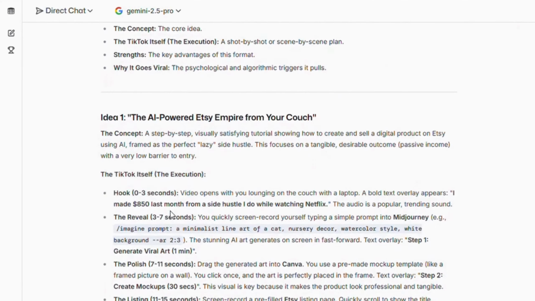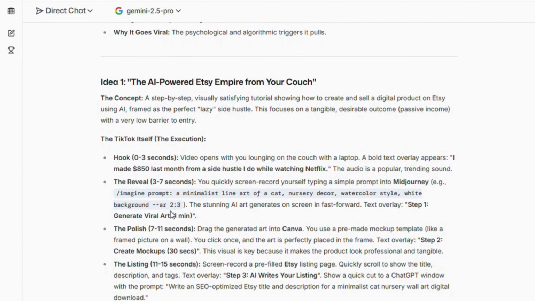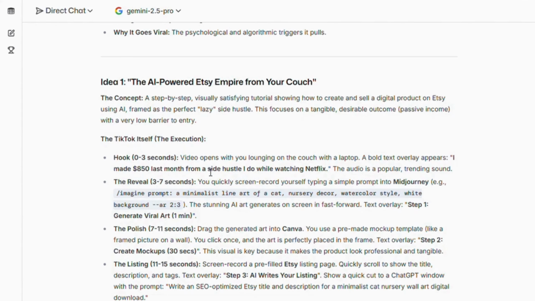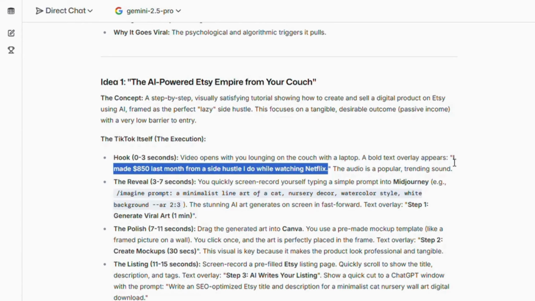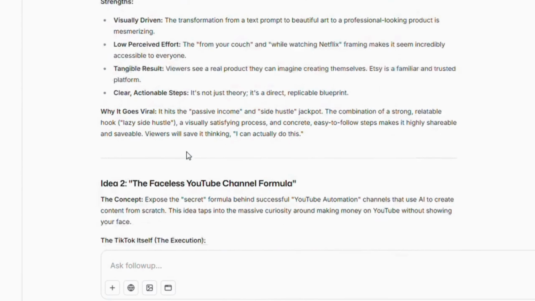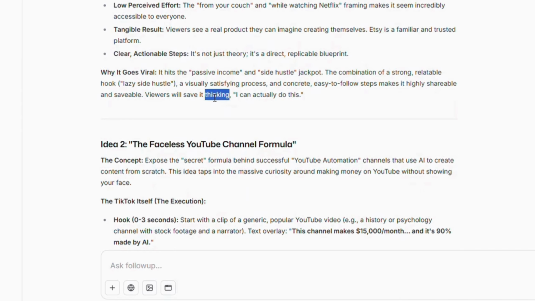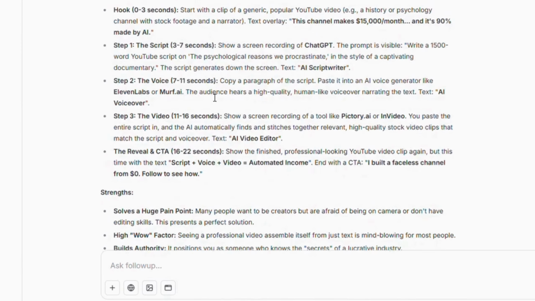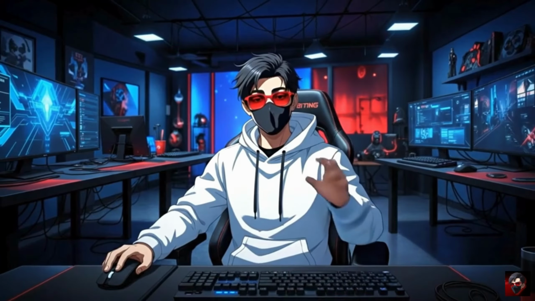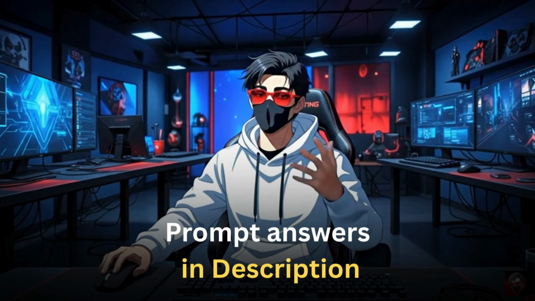So idea number 1 is the AI powered Etsy empire from your coach. The concept is a step-by-step visually satisfying tutorial how to create and sell digital products, how it will be done. It has also given me a sample script like how I can start my TikTok video. Then there's the reveal, the polish, the strengths why it can go viral, and the reason why it is a good idea. So there are 5 amazing ideas. Actually, okay, so I'll pin them down in the description below so you can check them out.